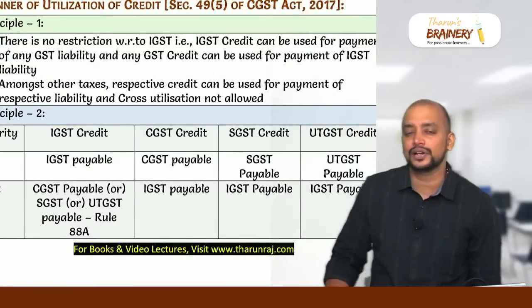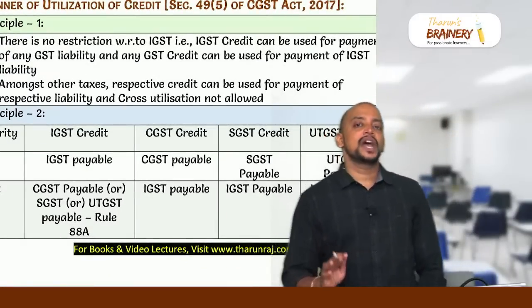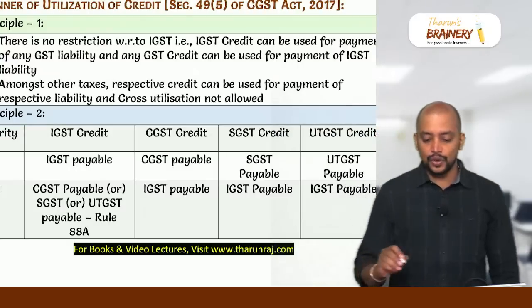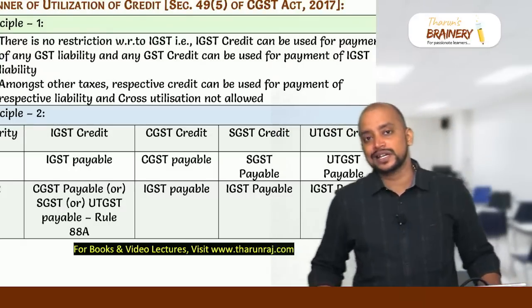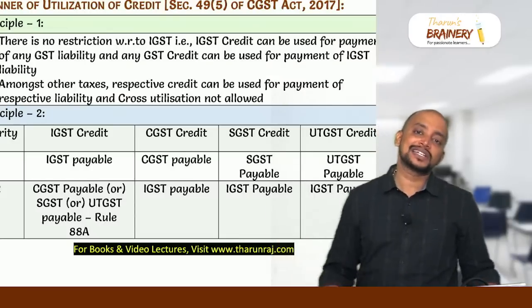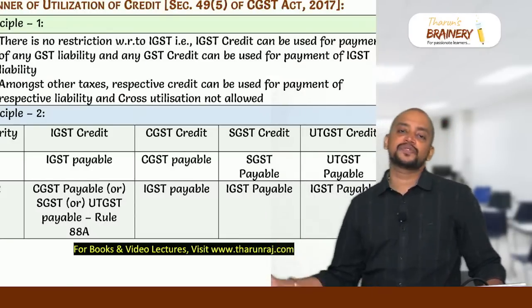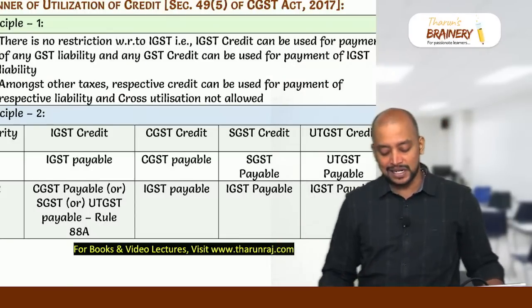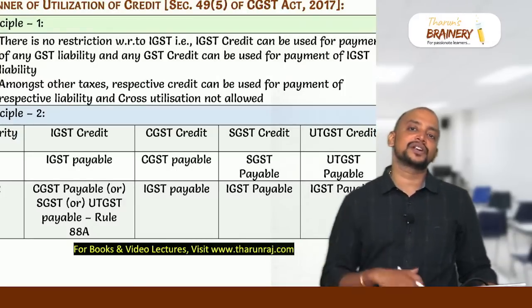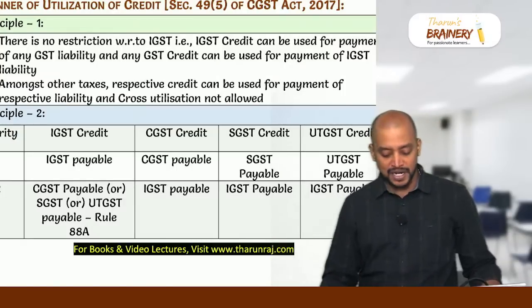Then the manner of utilization of credit. We have to remember 4 principles. Principle number 1: there is no restriction with respect to IGST, which means that IGST credit can be utilized for payment of any GST liability, and any GST credit can be utilized for payment of IGST liability. Between the others, that is CGST, SGST and UTGST, the respective credit should be utilized for payment of the respective liability.